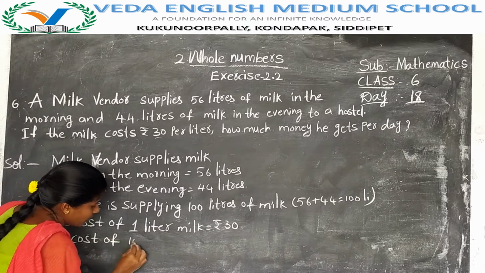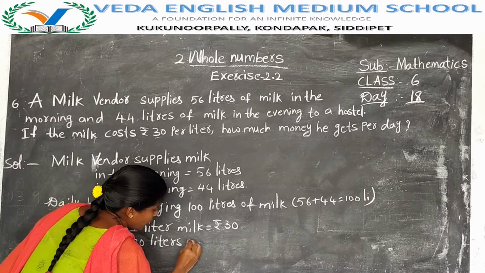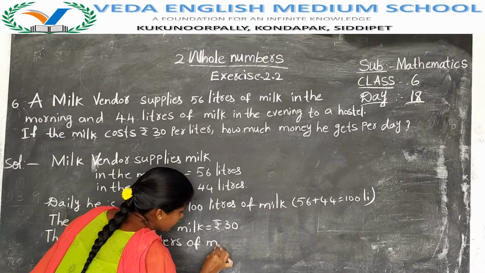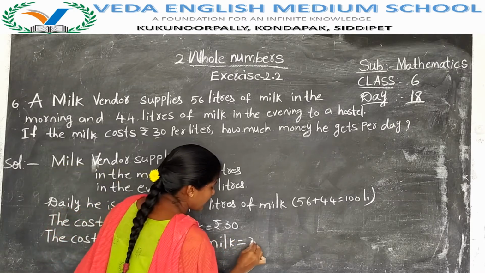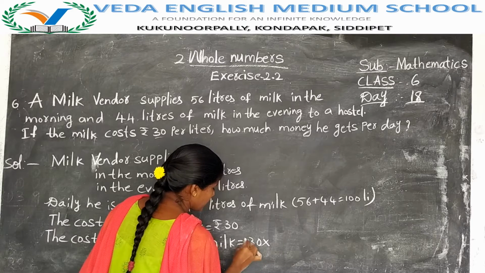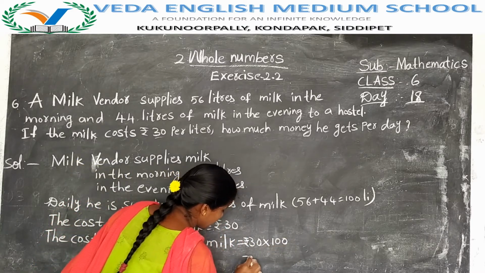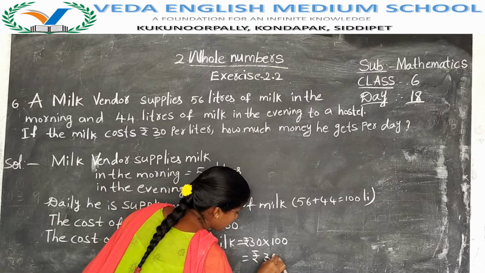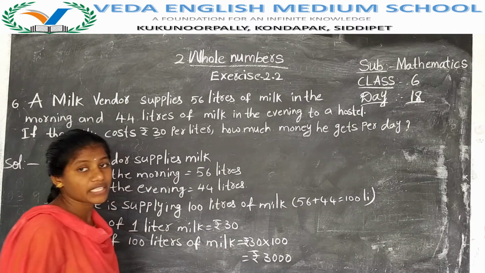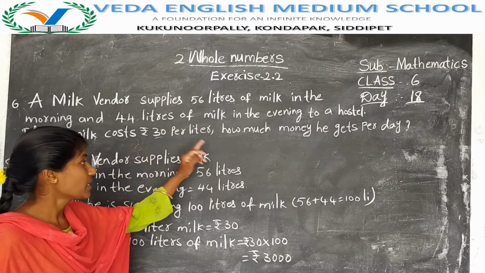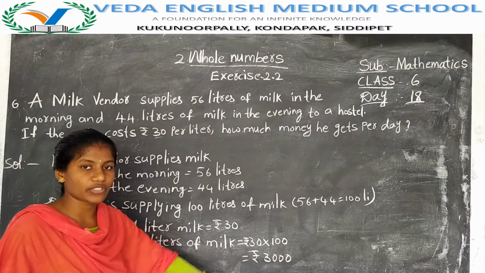See, for 1 liter, 30 rupees. Daily he is supplying 100 liters. So 100 into 30 gives rupees 3000. That means by selling 100 liters of milk, daily he is earning 3000 rupees. How much money does he get daily? Daily he is getting 3000 rupees.